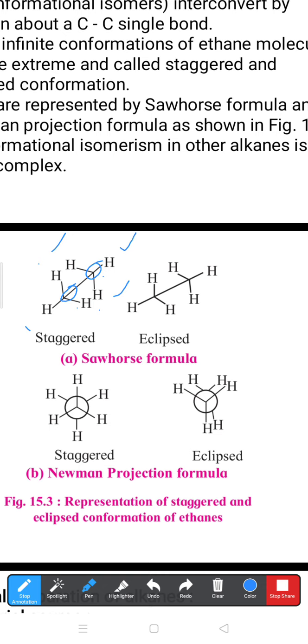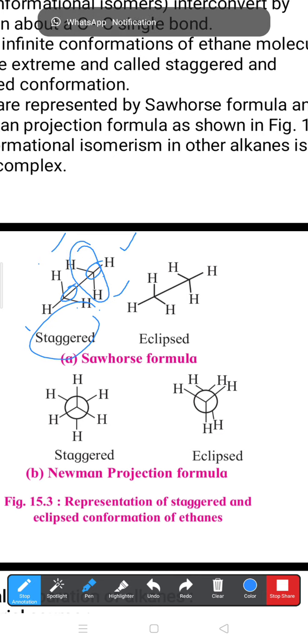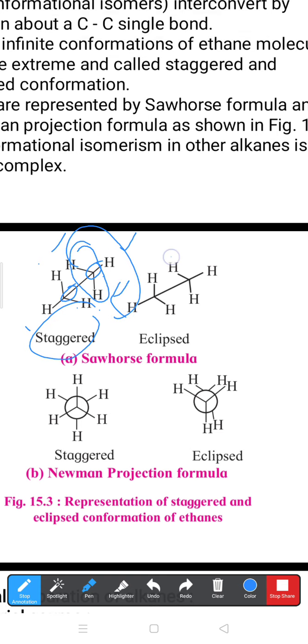So here these hydrogen atoms are directed away from each other in this way. That is what is called staggered. Later on, eclipsed means this hydrogen atom can be rotated. Due to rotation, we'll get such a position relative to the second carbon, and that's why it is called eclipsed. These staggered and eclipsed are the types of the Sawhorse formula. Remember this one. Next, I want to discuss the Newman projection formula.